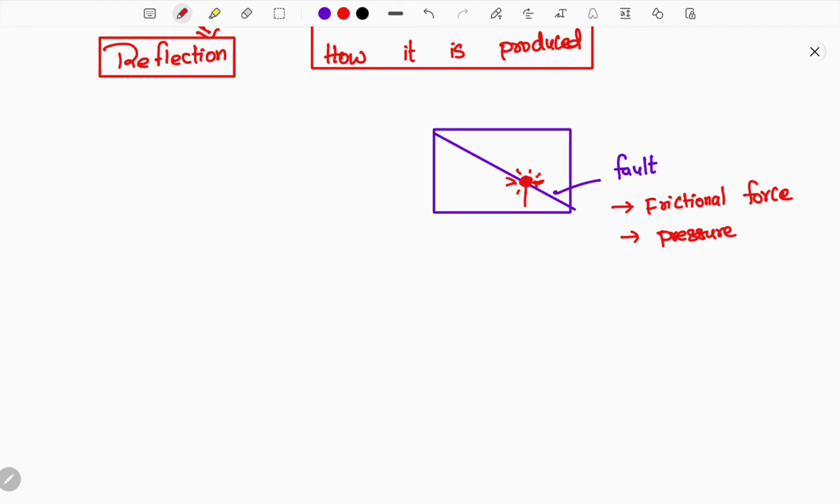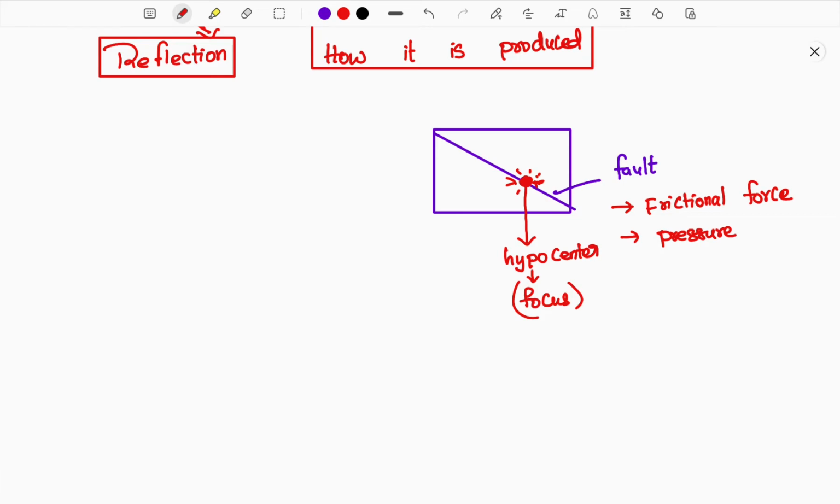The point where the energy is released at the beginning, the starting point, is called the hypocenter. This is in turn called the focus. This is the point where the seismic waves are formed.